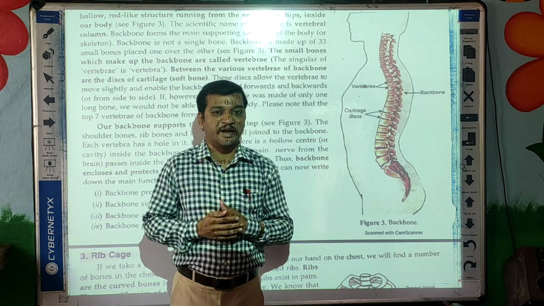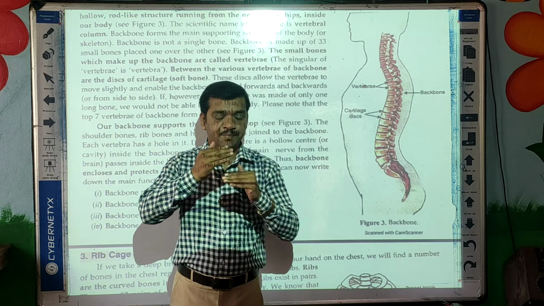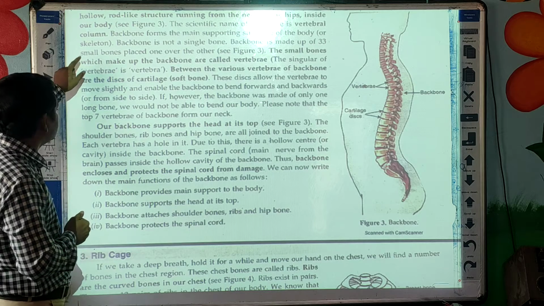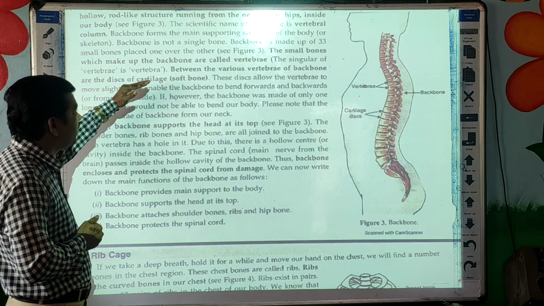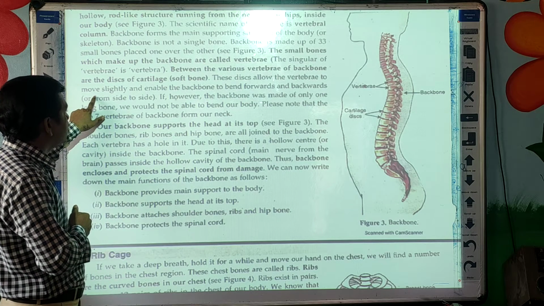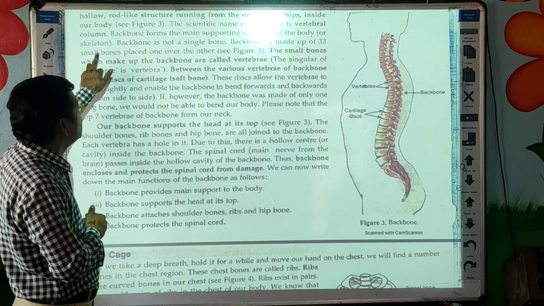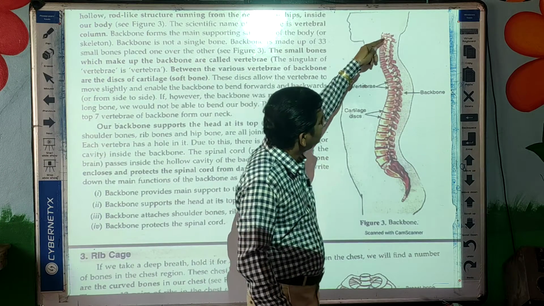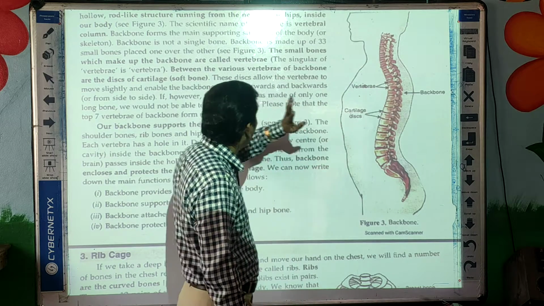The total number of vertebrae is 33. These 33 vertebrae are arranged one over the other. You can see here the vertebrae arranged one over the other.